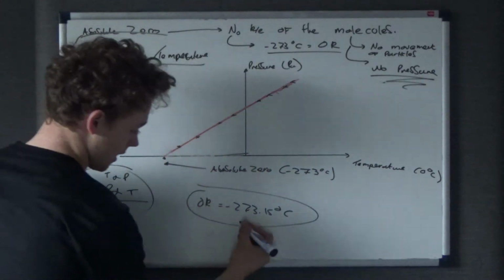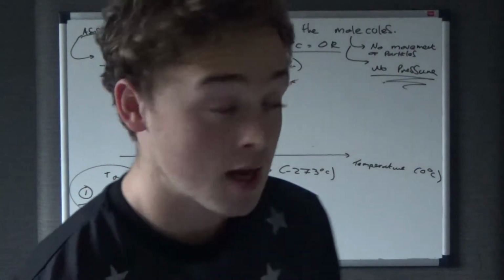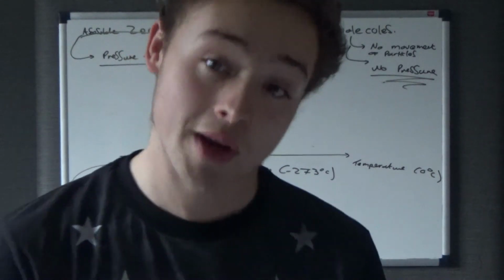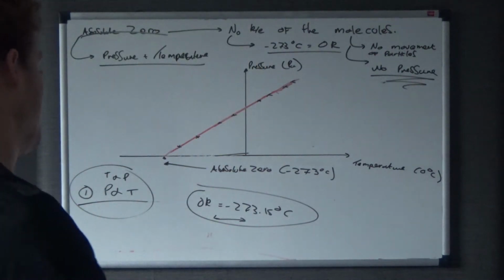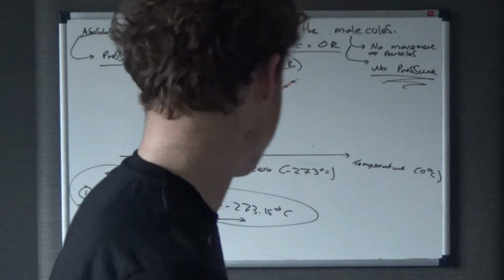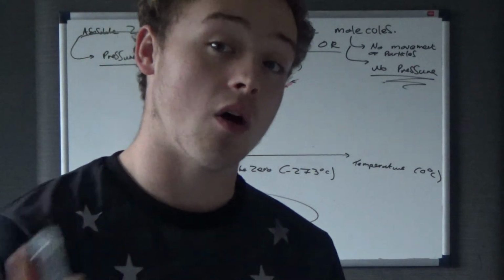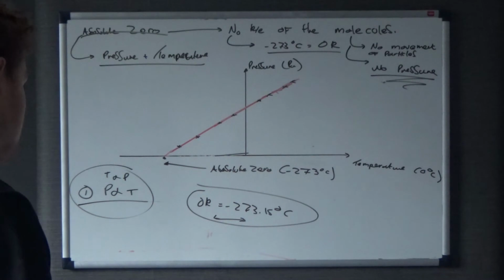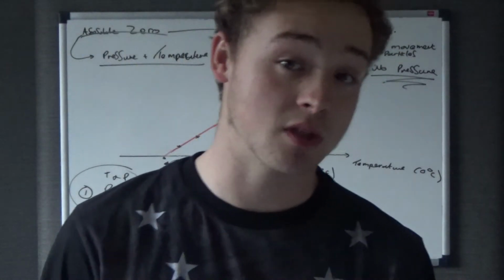So that's why 0 Kelvin corresponds to -273 degrees C, because Kelvin is a reference to absolute zero, so 0 Kelvin is absolute zero, and at absolute zero we have a temperature of -273.15 degrees C. So that's why when we convert to Kelvin from degrees C, we add or take away 273 depending on which way around you're converting it. Okay, so hopefully that's a very quick analysis of absolute zero.